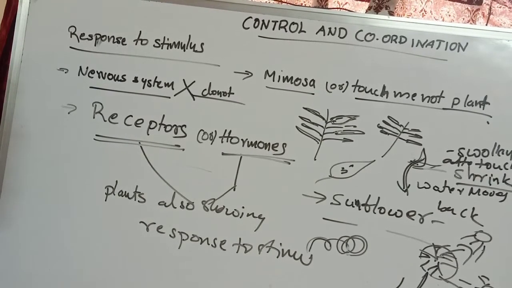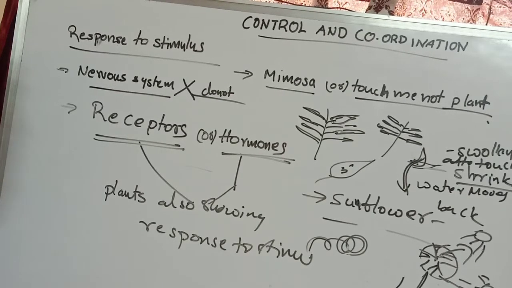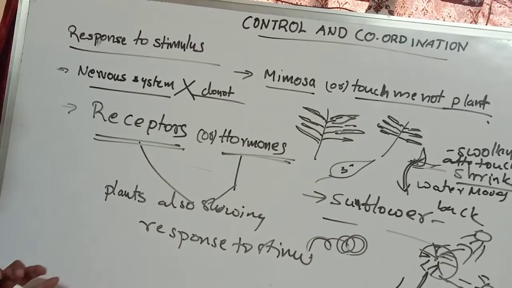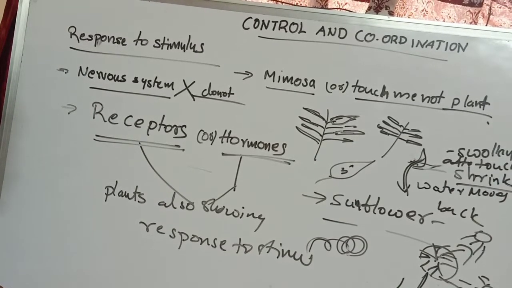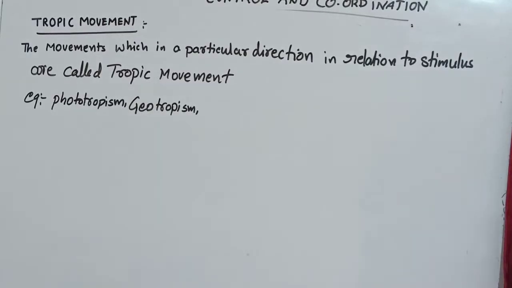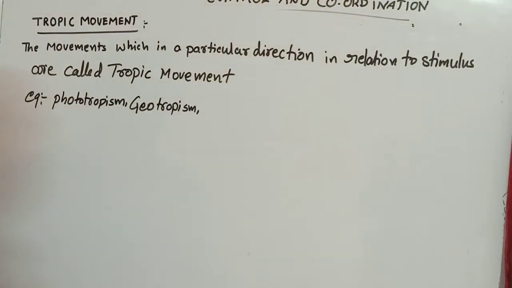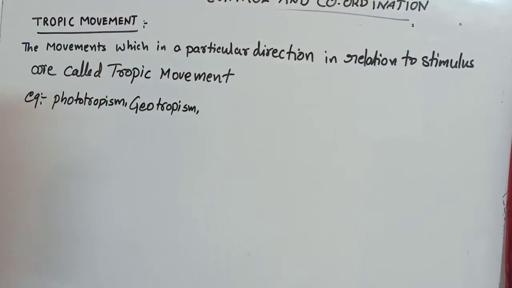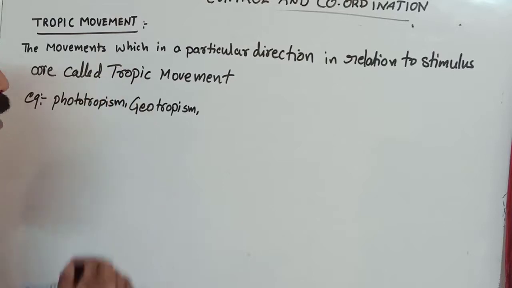External stimuli: phototropism, chemotropism, geotropism, and thigmotropism. We have to discuss now the various types of stimulus and how plants show the responses. Control and coordination in the tropic movements. In plants, growth rate is possible through the tropic movements.